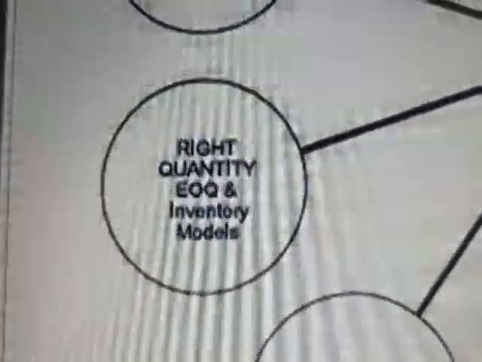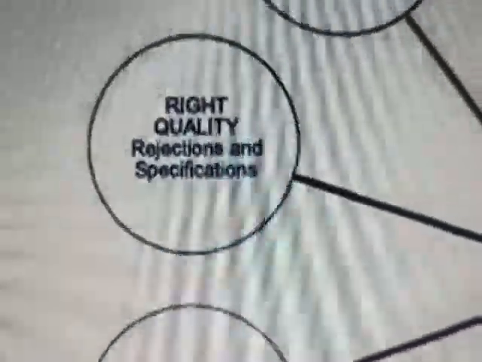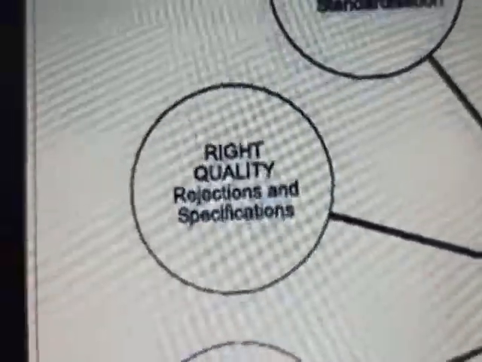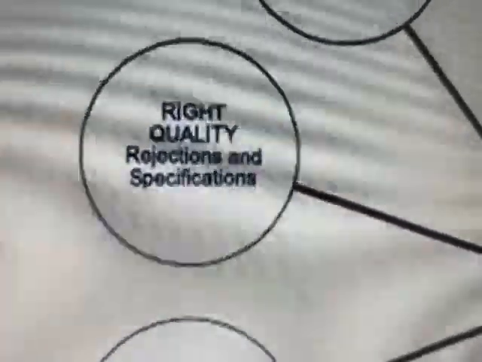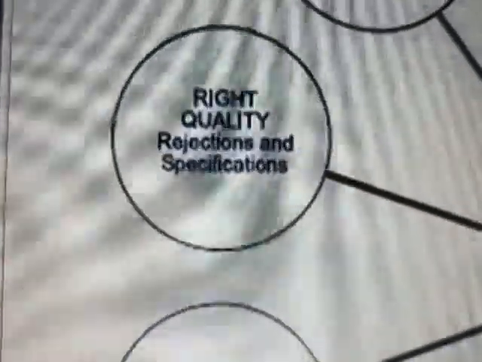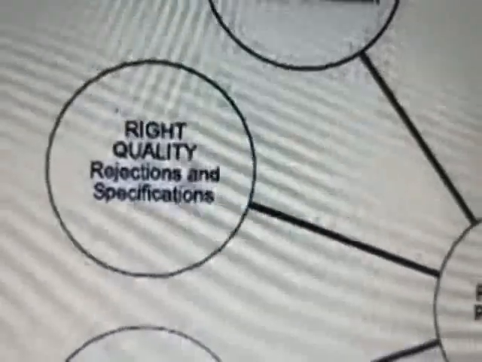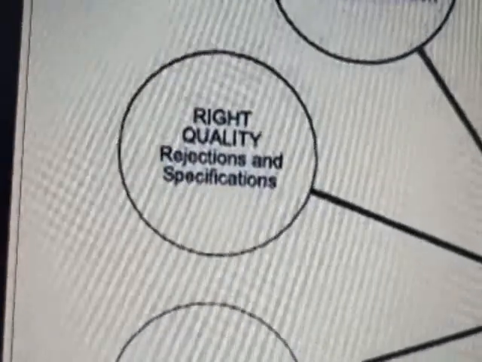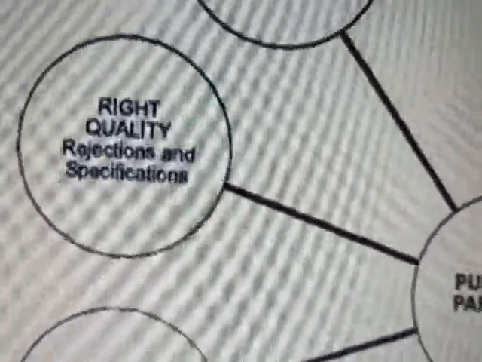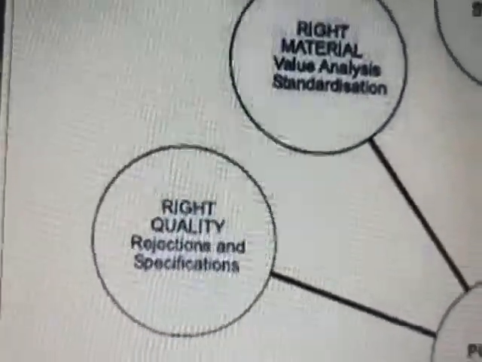You are not supposed to purchase 900 bags of cement, because if you do not purchase the right quantity, the production may get stopped. And then right quality, that is, if any defect is found, we have to reject. We have to maintain some specifications while buying the material. For example, if you want to buy a mobile phone, you will state some specifications, that is, I want a 64 megapixel camera and 6 GB RAM and all. In the same way, for material also you have to maintain the quality. You can reject if the quality is less.